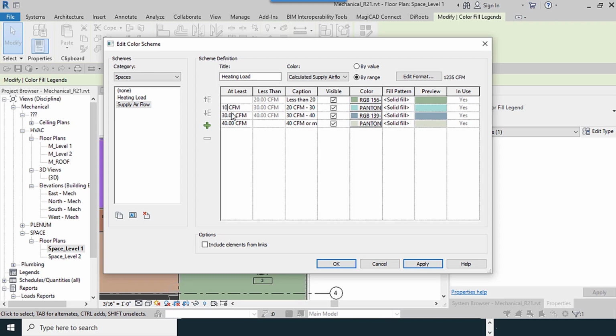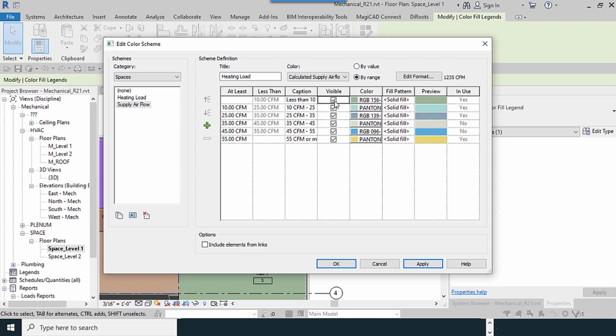For example, I type 10, 25, and add 35, 45. They are related to by range option.